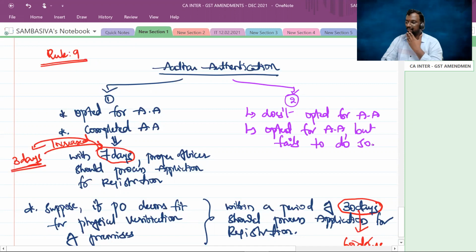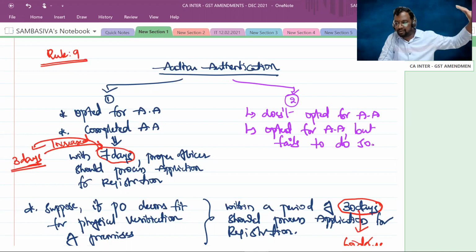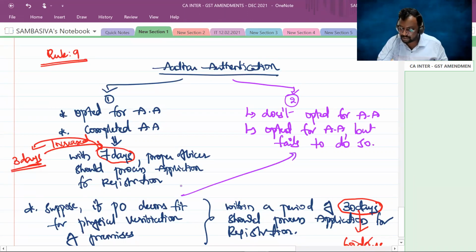Fails to do so. Two scenarios are covered here. Number 1, for you, Aadhaar authentication is mandatory, but you have not opted. Number 2, you opted for Aadhaar authentication, but you failed in compliance with the Aadhaar authentication provisions. Now, in these two scenarios, the physical verification of the premises comes into the picture.